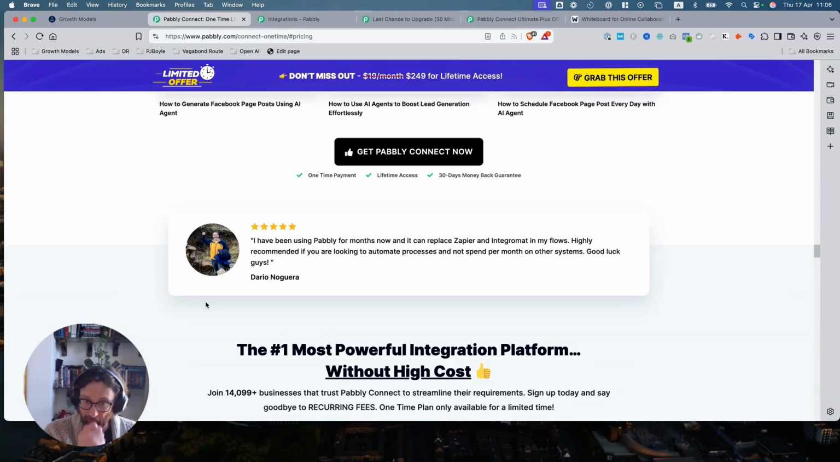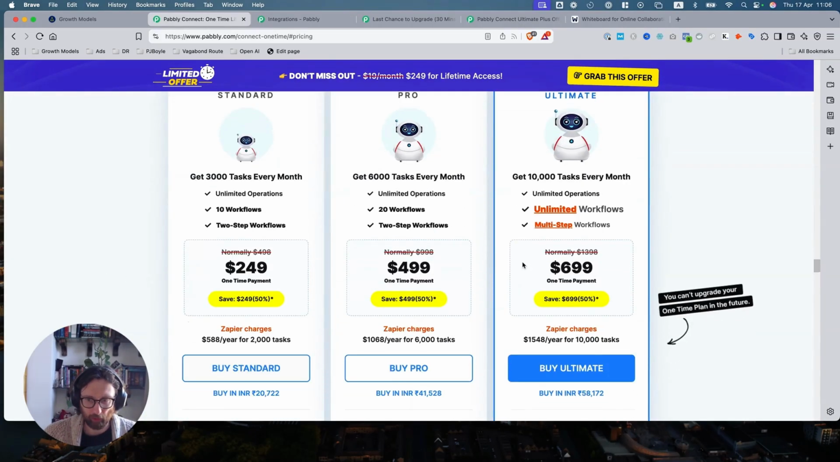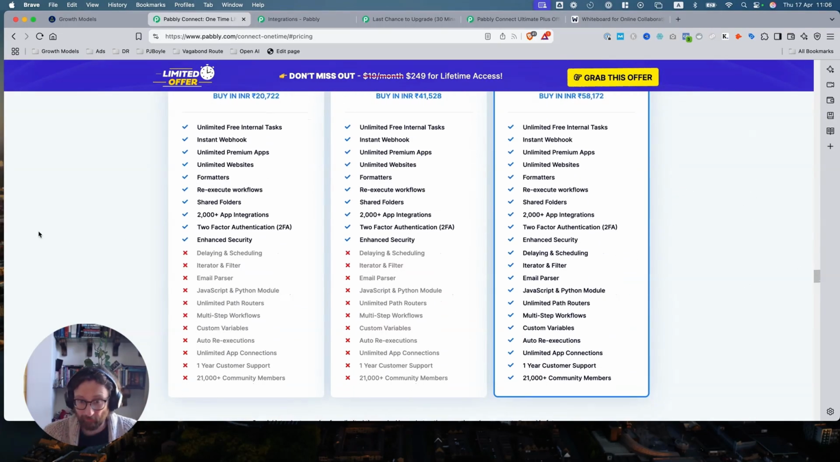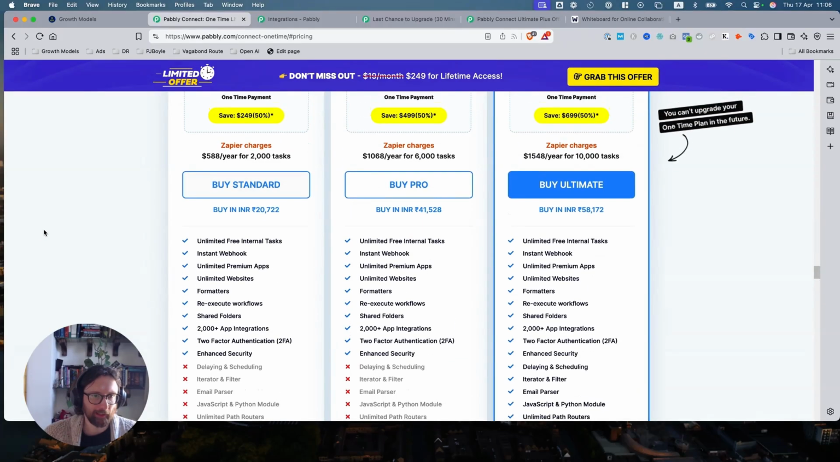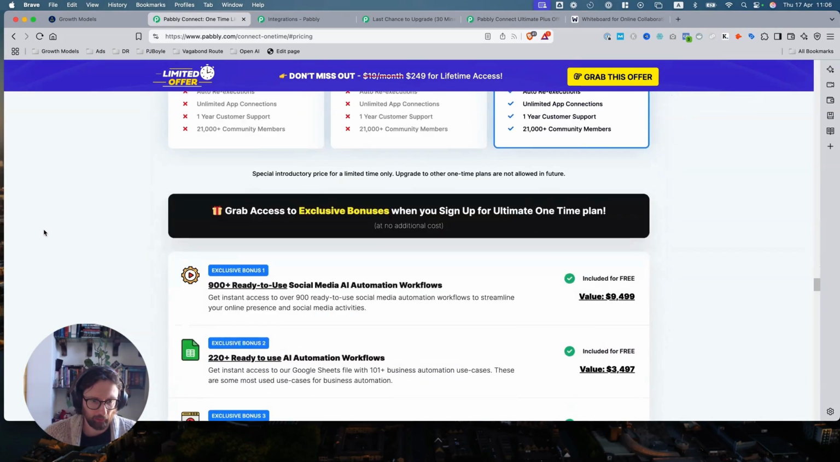It can replace Zapier and Integromat in my flows. Highly recommend. Yeah. All right, cool. So there we got the pricing. Well, what, 2/3 of the way down the page? Roughly between halfway and 2/3. 3 different things. A typical SaaS, 3 pricing. Good, better, best type thing.